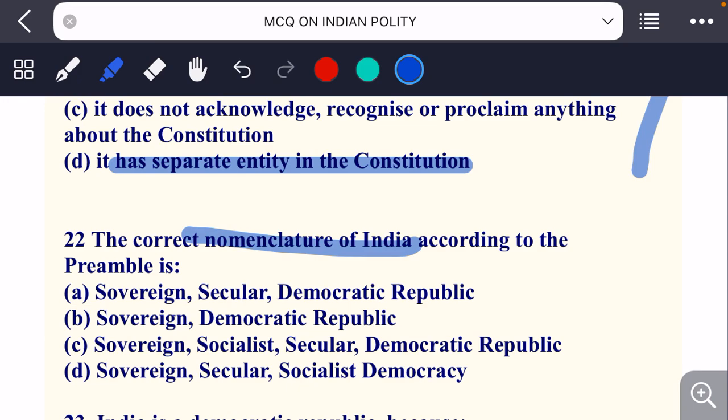So the preamble is, we the people of India having solemnly resolved to constitute India into sovereign socialist secular democratic republic and to secure all justice, fraternity, equality, liberty. So the correct nomenclature will be sovereign socialist secular democratic republic.